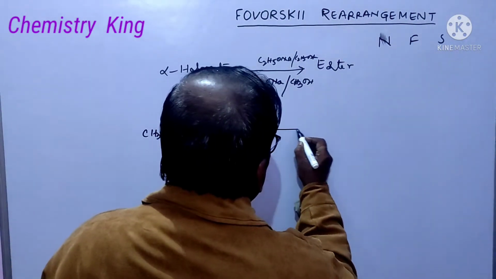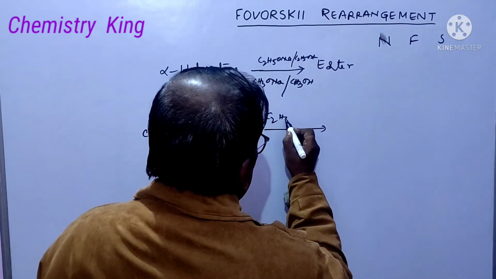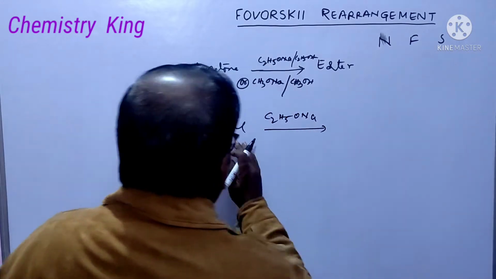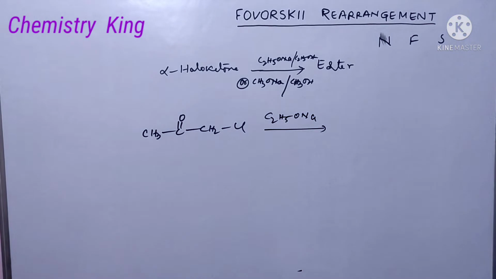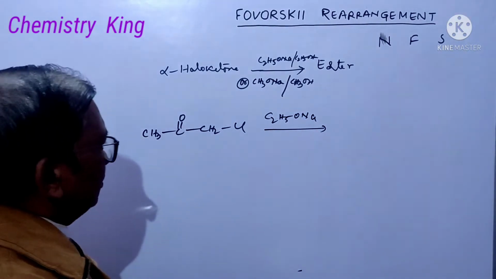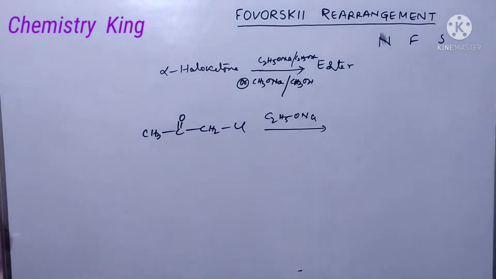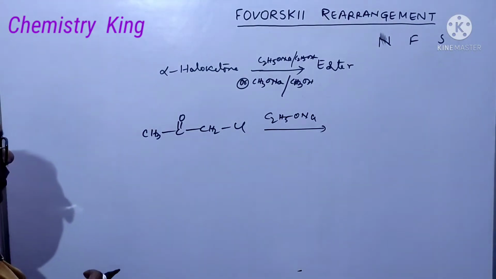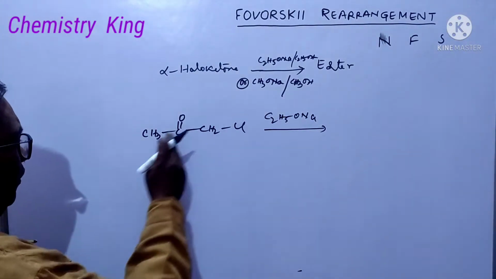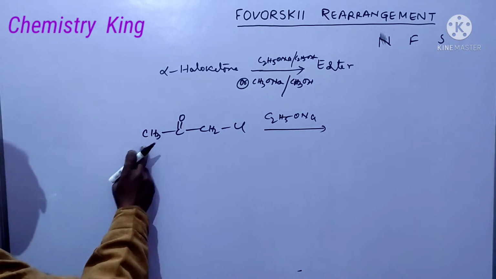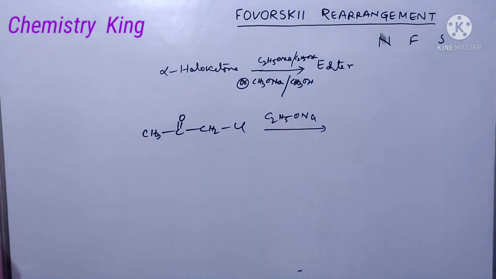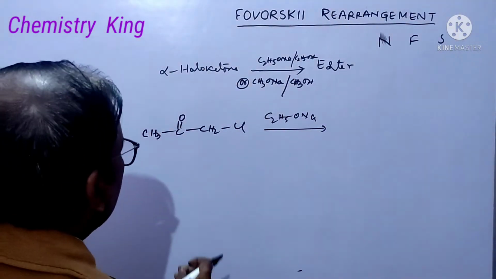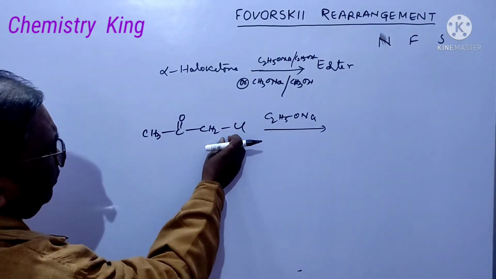When alpha haloketone is allowed to react with sodium ethoxide, then what will happen? First of all, this ethoxide ion will abstract this hydrogen, leading to minus charge here. And actually this CH3 comes here.